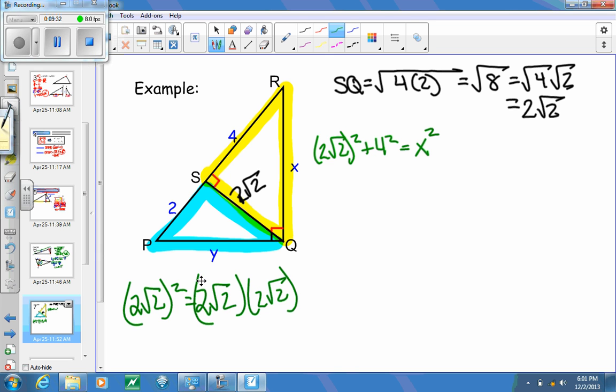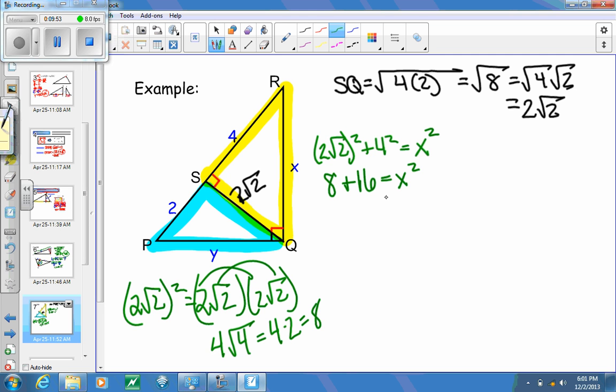What we talked about before this chapter in reviewing how to work with radicals, we take 2 times 2, which is 4. Square root of 2 times square root of 2 is the square root of 4. Here I'm going to get 4 times 2, and I end up with 8. So I'm going to take 8 plus 16 is equal to x squared. Well, 8 plus 16 gives us 24, equals x squared.